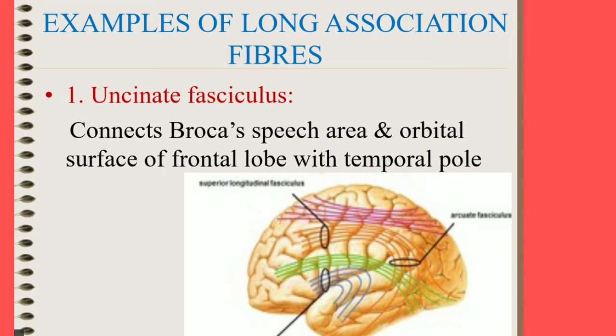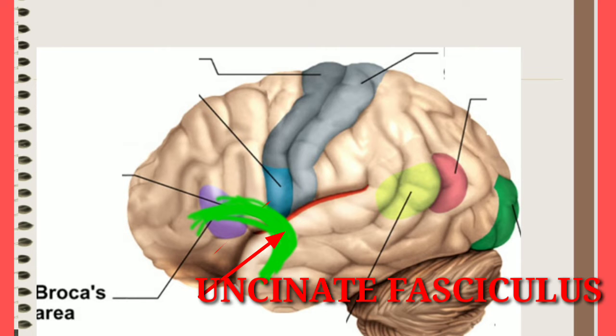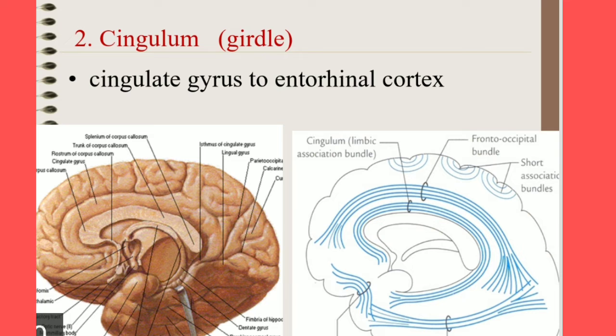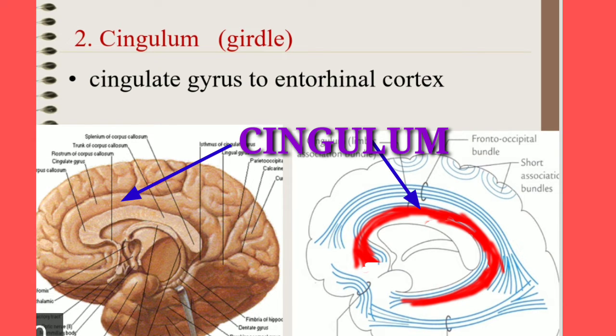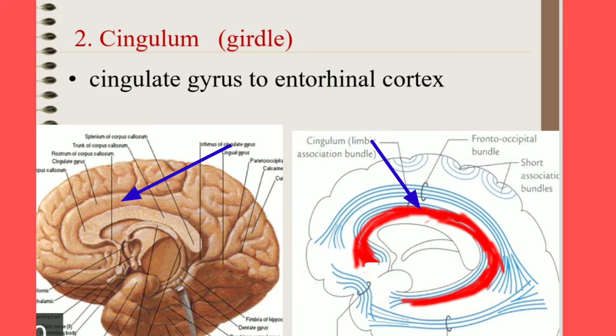In the long association fibers, first we see about the uncinate fasciculus. It connects the Broca speech area and orbital surface of frontal lobe with the temporal pole. The next long association fiber is cingulum. Cingulum means girdle. The cingulum is otherwise called limbic association bundle. It connects the cingulate gyrus to entorhinal cortex.